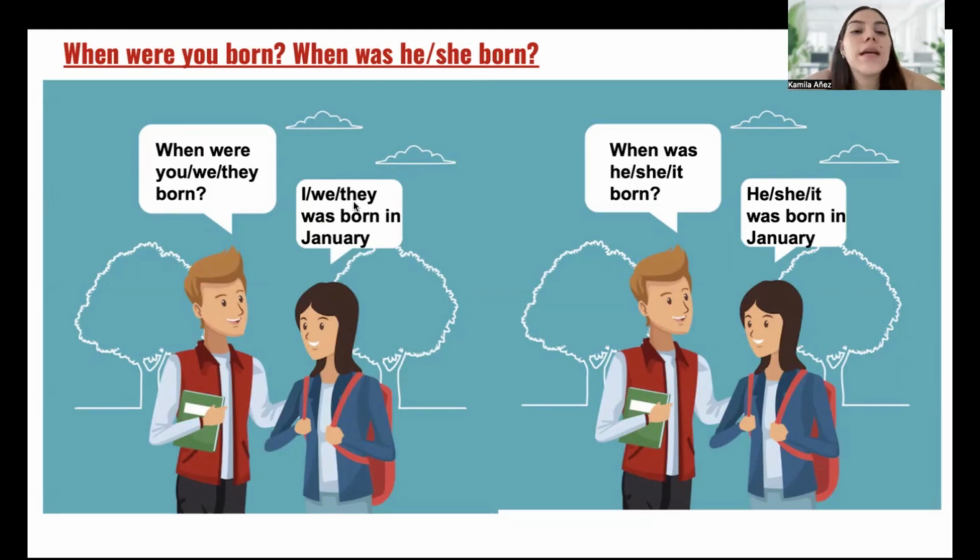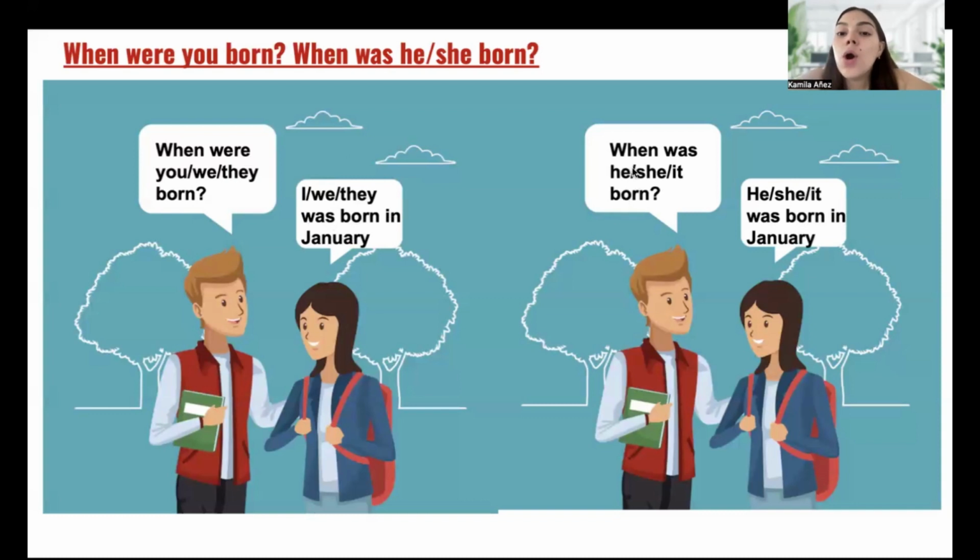Okay, that's fine. It is "where," right here, not "was," it is "where." Okay, so it will be: When were you born? I was born in January. When were we born? We were born in January. When were they born? They were born in January.